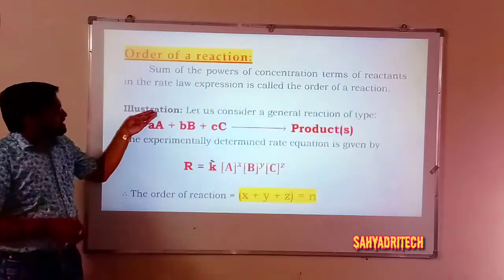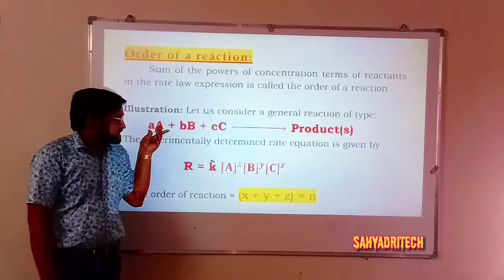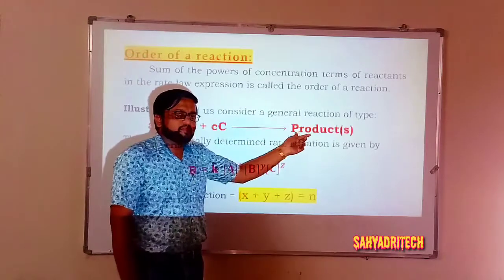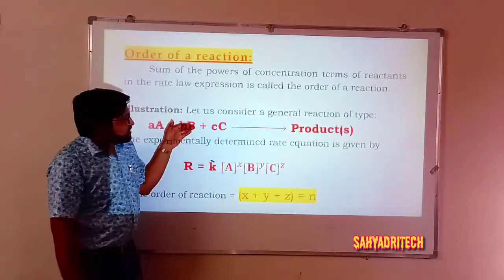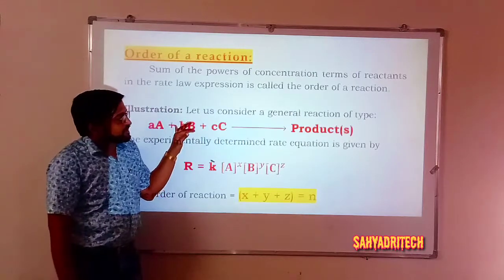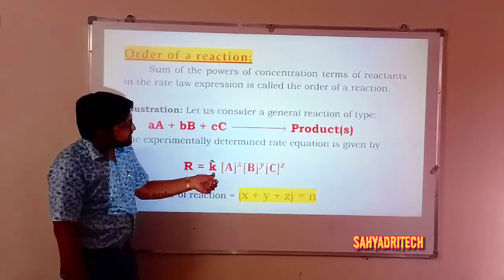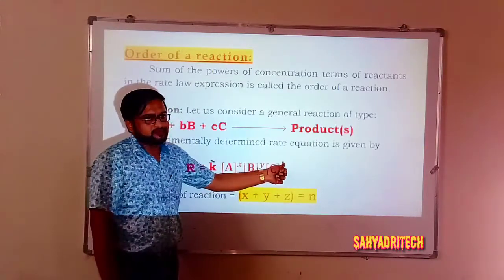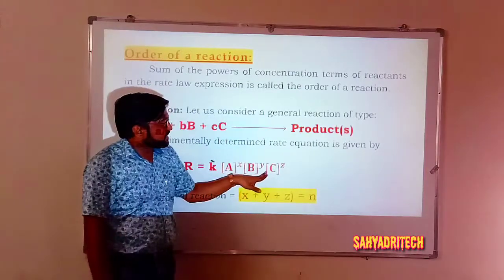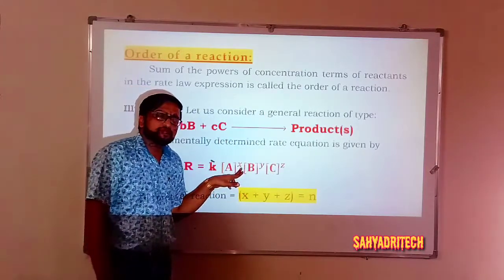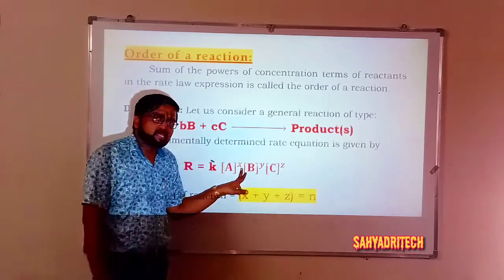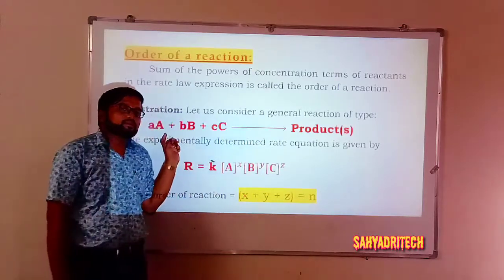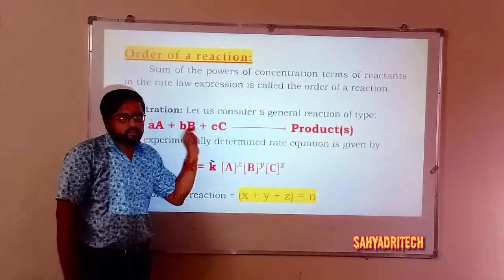Well, consider a general illustration. aA plus bB plus cC gives rise to products. It's a hypothetical equation. For this balanced equation, if I write the rate law or rate expression, rate is equal to K into concentration of A raised to x, B raised to y and C raised to z. As I mentioned earlier, these x, y, z are the powers obtained from experiment, or I can say the mechanism of a reaction, and they may or may not be equal to the respective stoichiometric coefficients.